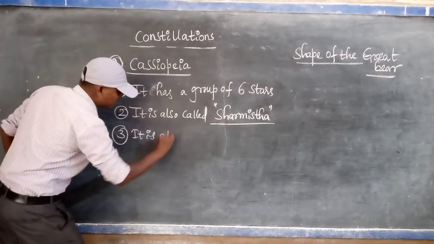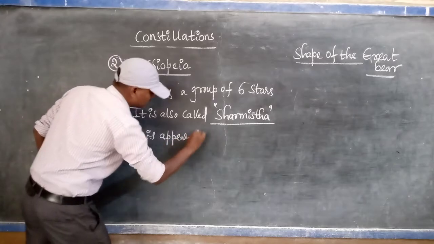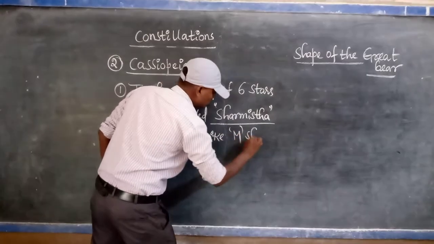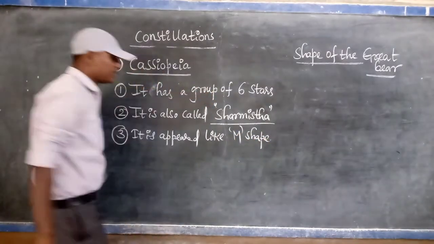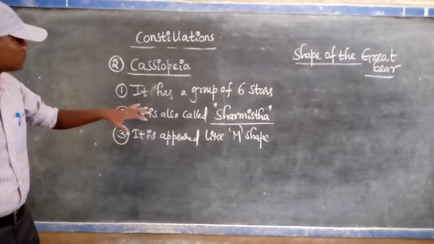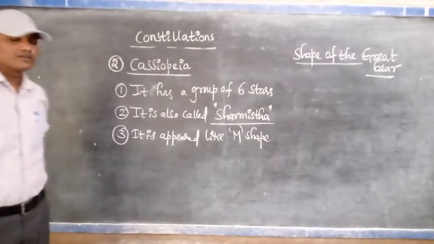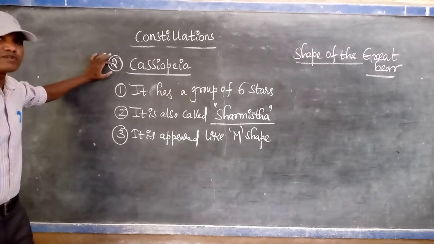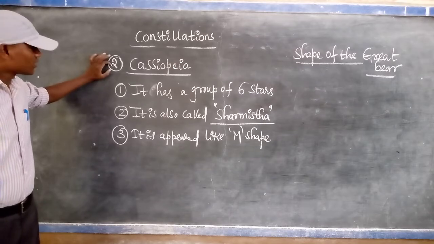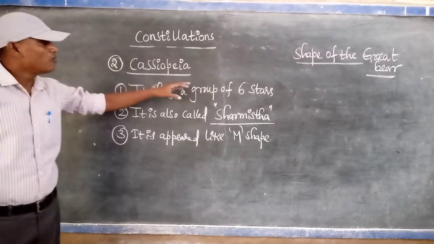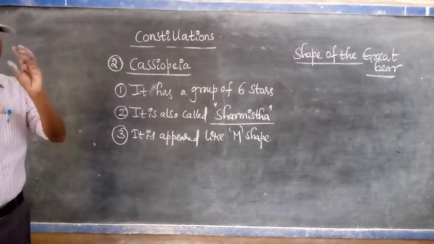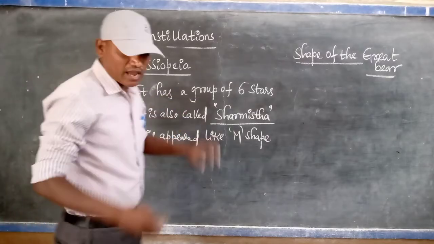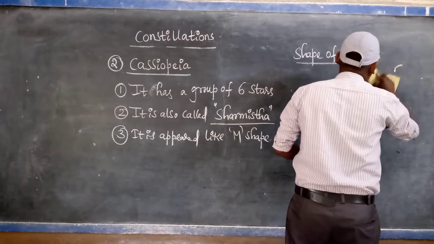It appears like an M shape, as in the English alphabet M. Like the M shape, which one appears? Cassiopeia. It is one of the important constellations we can find easily in the sky from the surface of the earth. So how many stars does Cassiopeia contain? 6 stars. It is also called Sharmista. It appears in which shape? M shape. Now, the shape of the Cassiopeia.